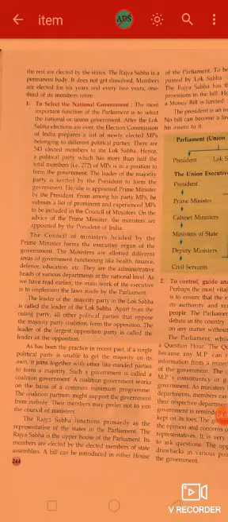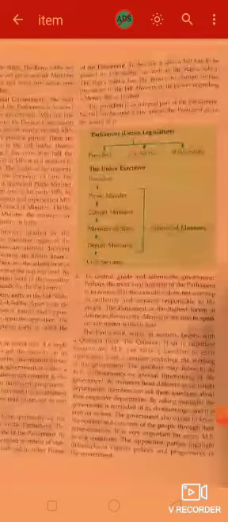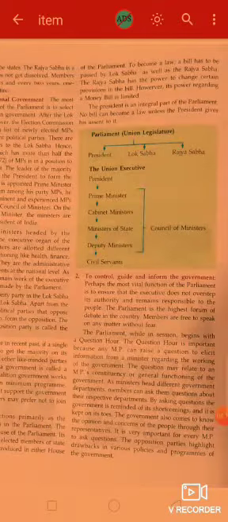A bill can be introduced in either house of the parliament to become a law. A bill has to be passed by the Lok Sabha as well as the Rajya Sabha. Okay? The Rajya Sabha has the power to change certain provisions in the bill. However, its power regarding a money bill is limited. And the president is an integral part of the parliament. No bill can become a law unless the president gives his assent to it.